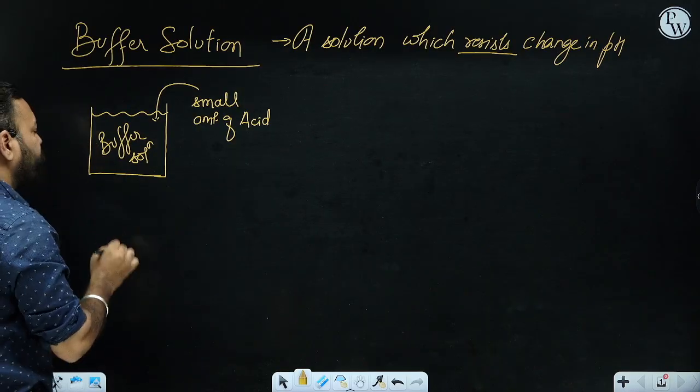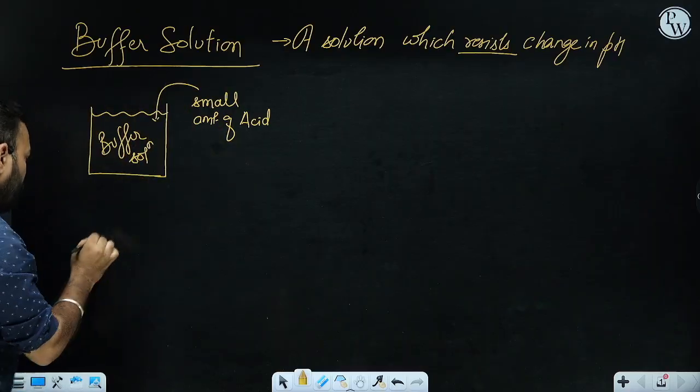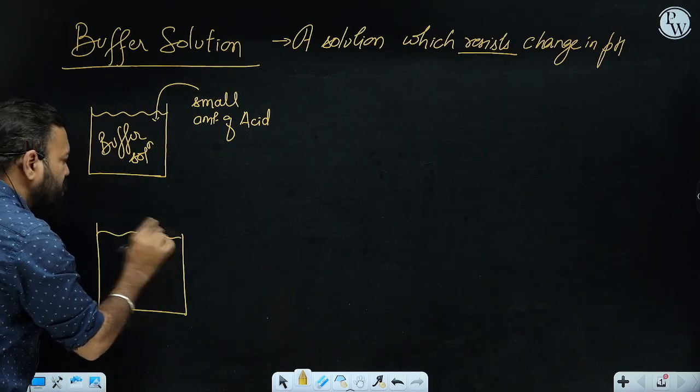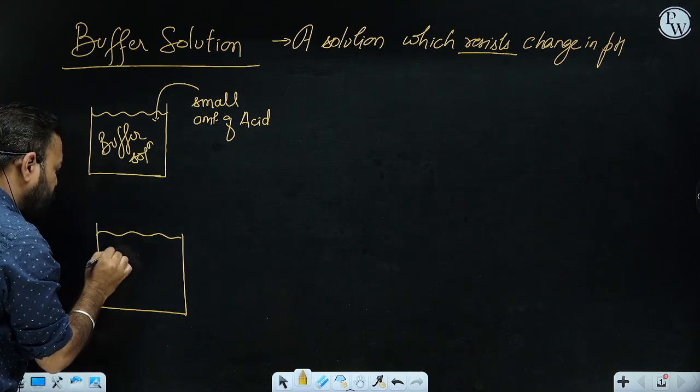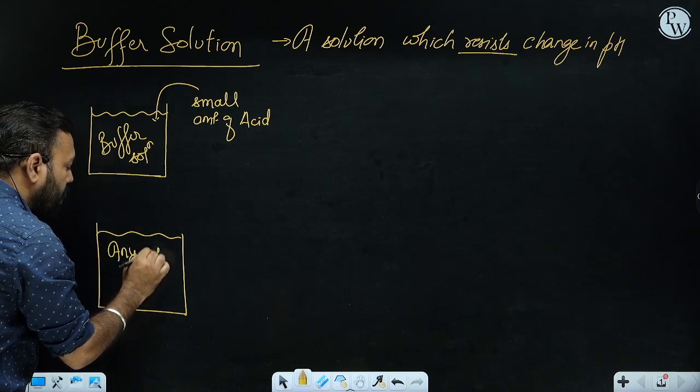Right? Definitely the pH will decrease, but the pH decrease will not be that significant if you consider any normal solution, right? This is some other solution. This is not a buffer solution. This is some normal solution, any solution, right? Any other solution I'm writing. This is any other solution.